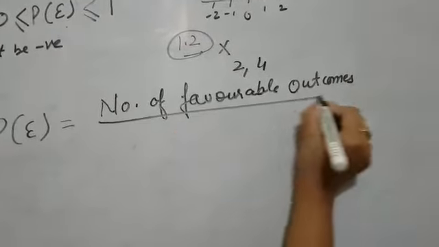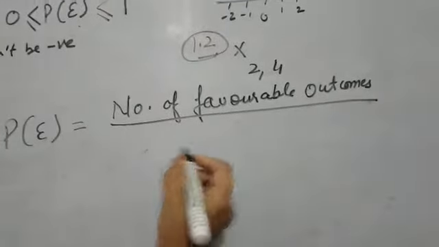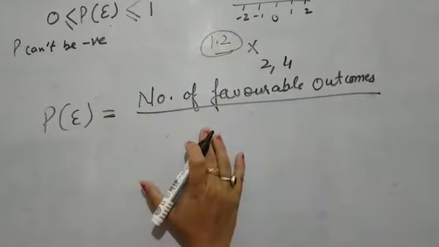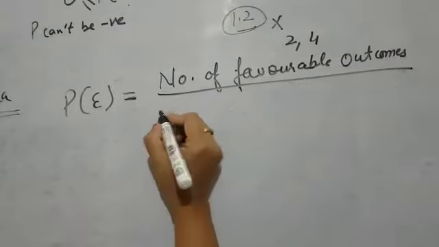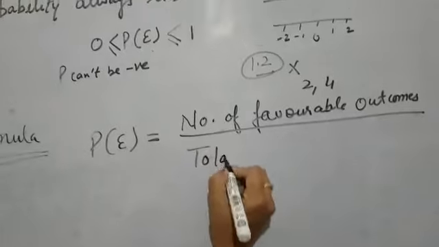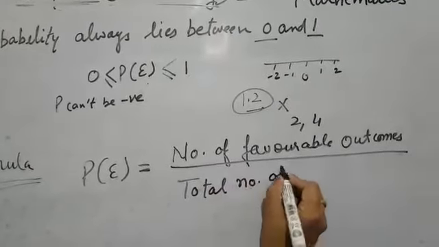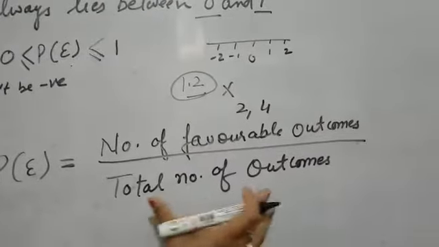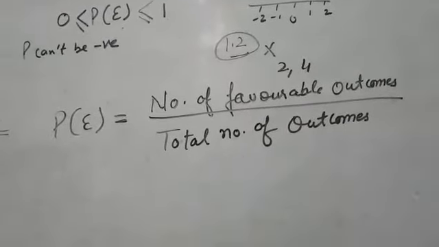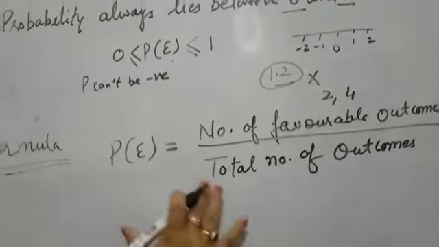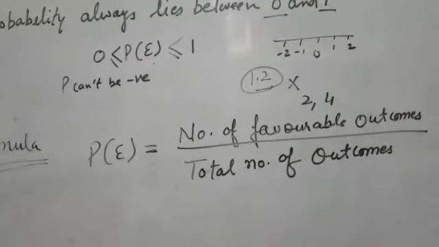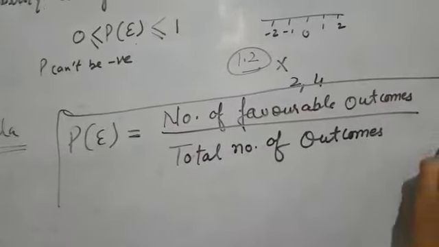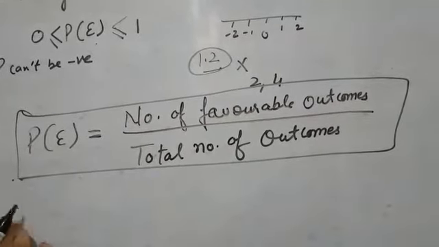Note it down in your notebooks. Write it 5 or 10 times properly, so that whenever you are doing sums, you write the formula first: number of favorable outcomes over total number of outcomes. So the whole probability lies on this formula only. This is the method to find the probability of any event. In all the sums we will be using this formula, so please remember this properly.